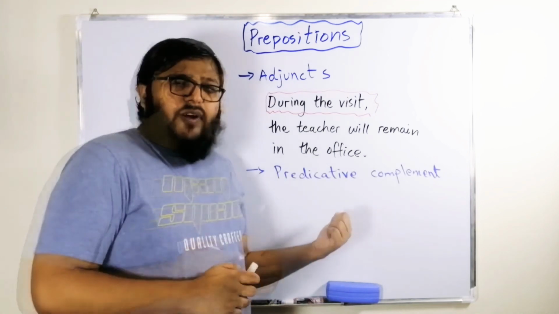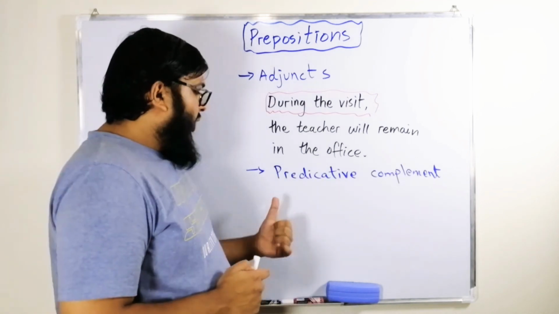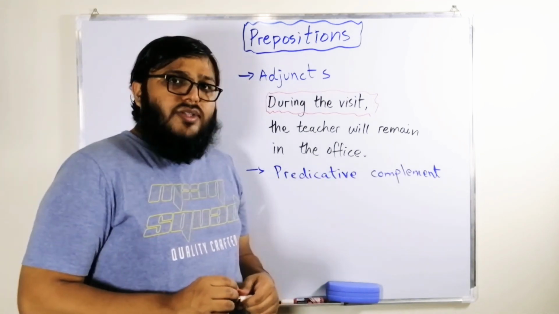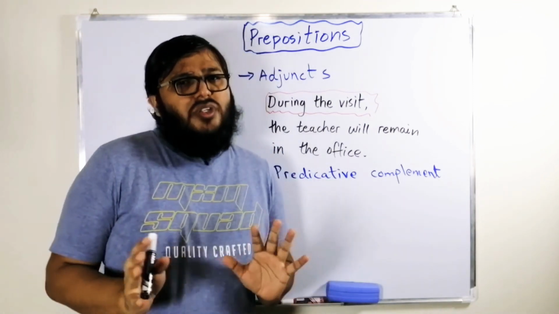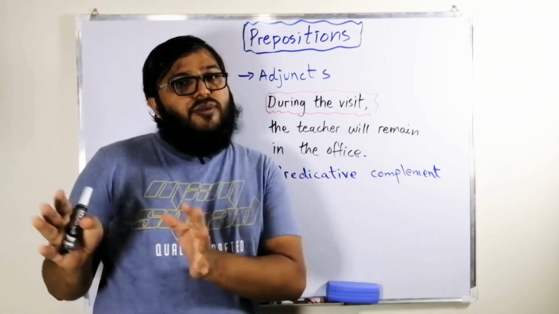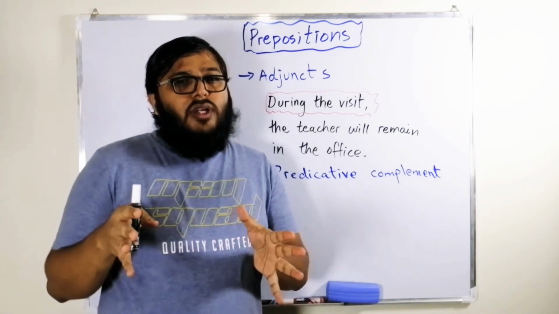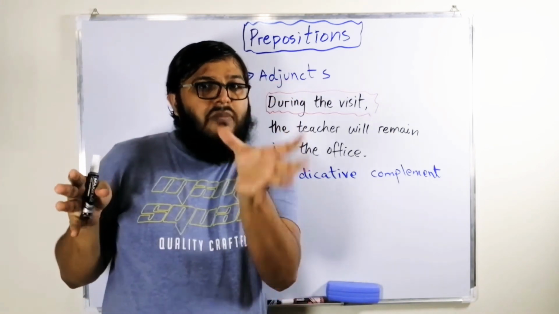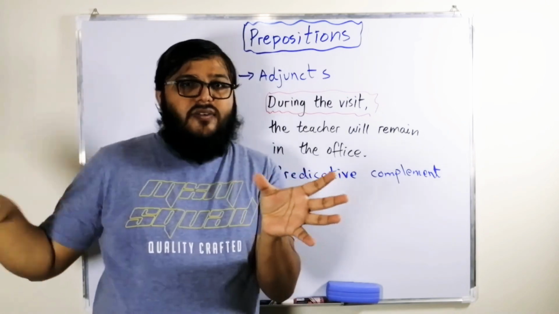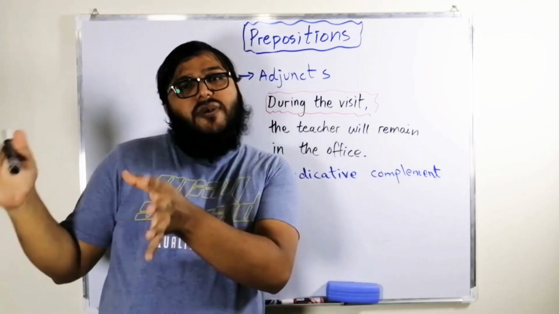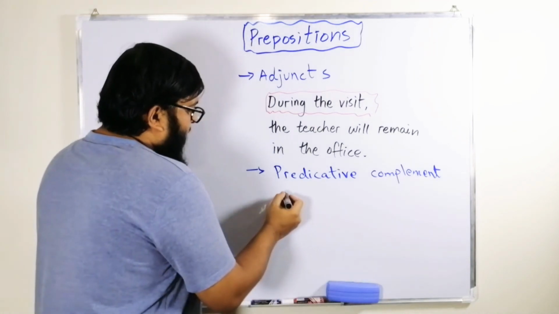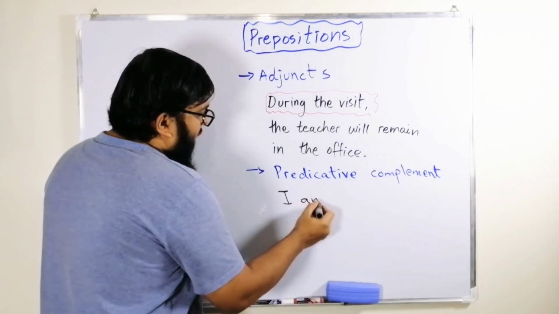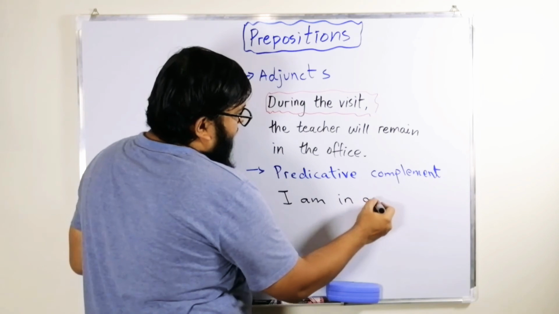So the fourth functioning of preposition is predicative complement. I think you remember in a basic sentence structure, we usually talk about a subject and a predicate. In the predicate, you have a main verb and the rest of the predicate. So in the predicate, sometimes you have prepositional phrases like, I am in a kitchen.